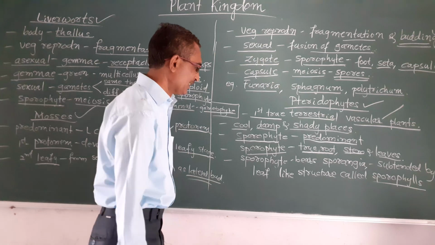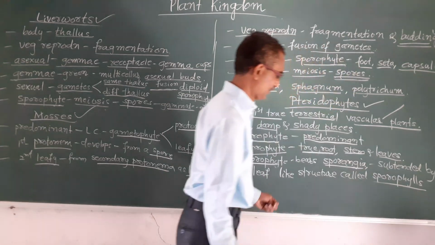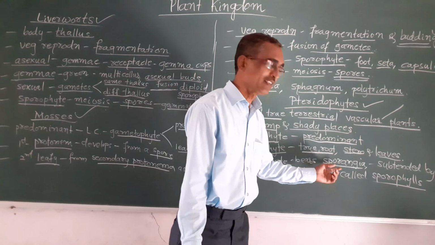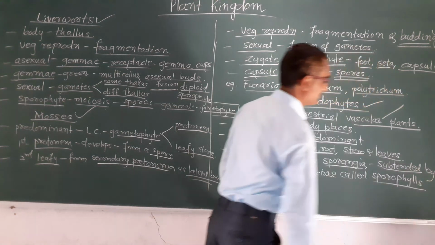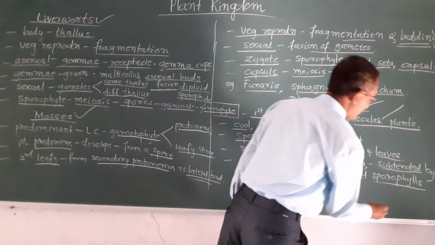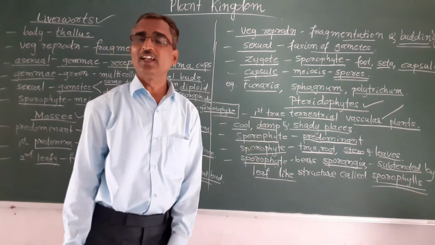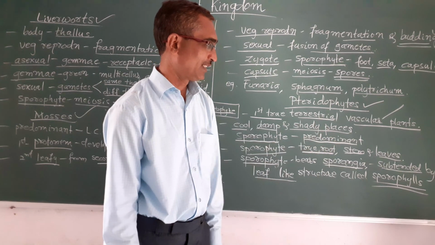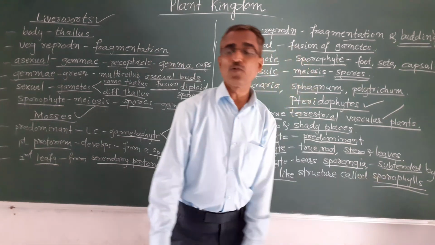Fine. And the sporophyte bears sporangia. And these sporangia are subtended by a leaf-like structure which is called a sporophyll. So these pteridophytes bear the sporangia, and these sporangia are subtended by leaf-like structures called sporophylls.